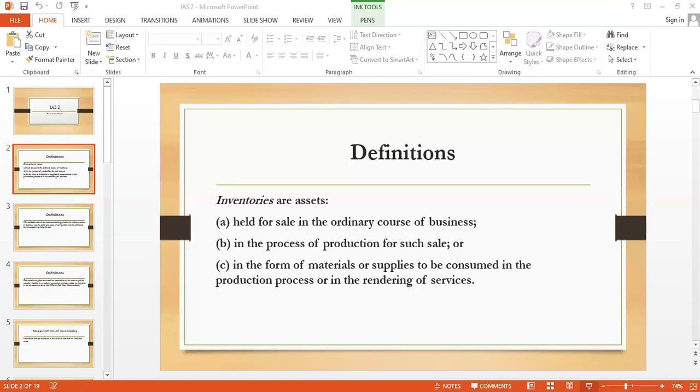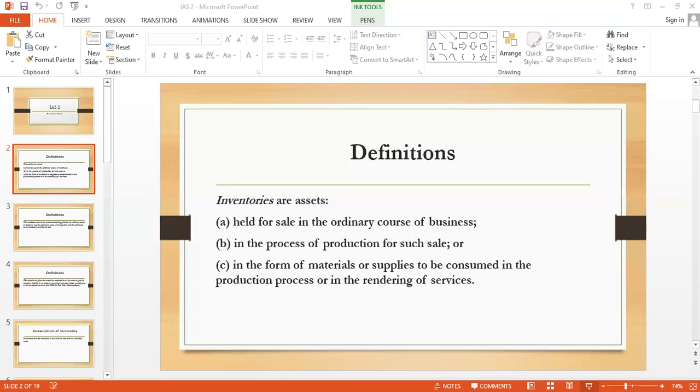net realizable value. And it is usually the case that cost is lower and net realizable value is higher than that. But sometimes it's possible that the NRV might go down. So we need to understand what is the definition of cost of inventory and what is the definition of net realizable value.